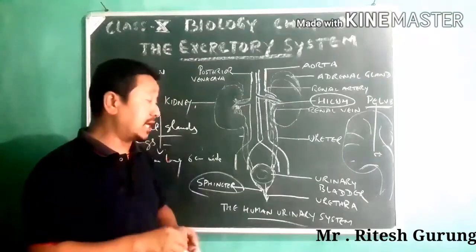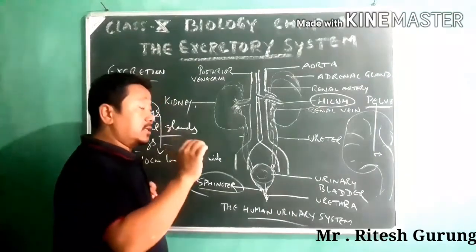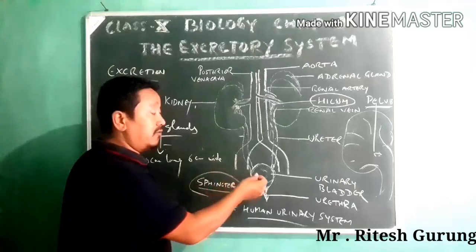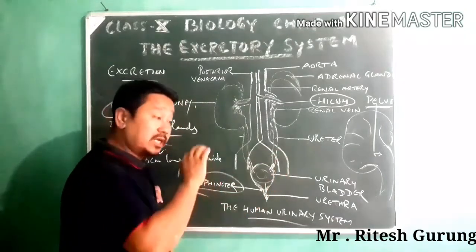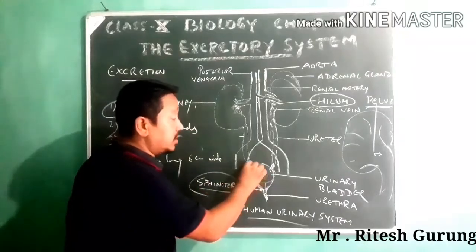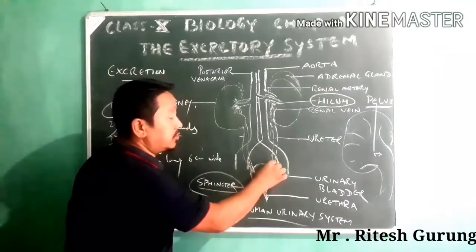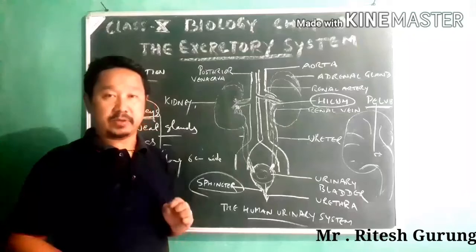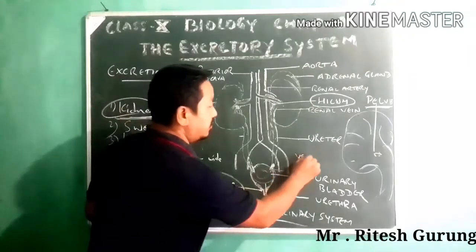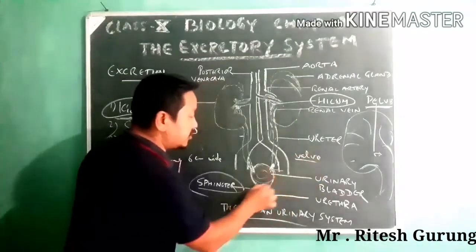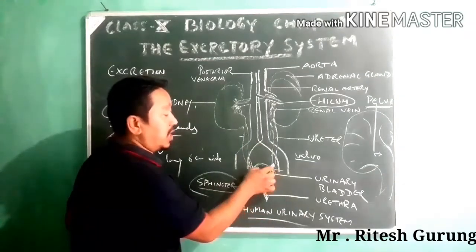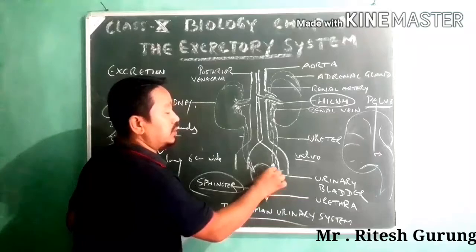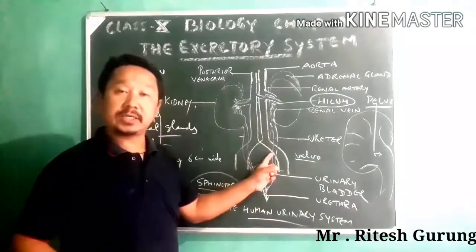At that time there is a chance of the urine flowing back into the ureter, but it doesn't happen, because the opening of the ureter acts like a valve. When the bladder contracts to pass out the urine, this valve remains closed, so that urine doesn't flow back into the ureter.